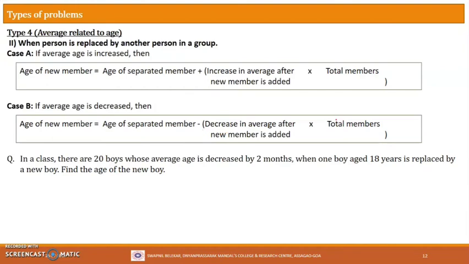Minus total members are how many? Total members are 20 boys. So 20 will be correct, no? And the decrease in average after the new member is added. So what is the decrease? What is the fall in the averages? The fall is by 2 months, right? So 2 months will come.